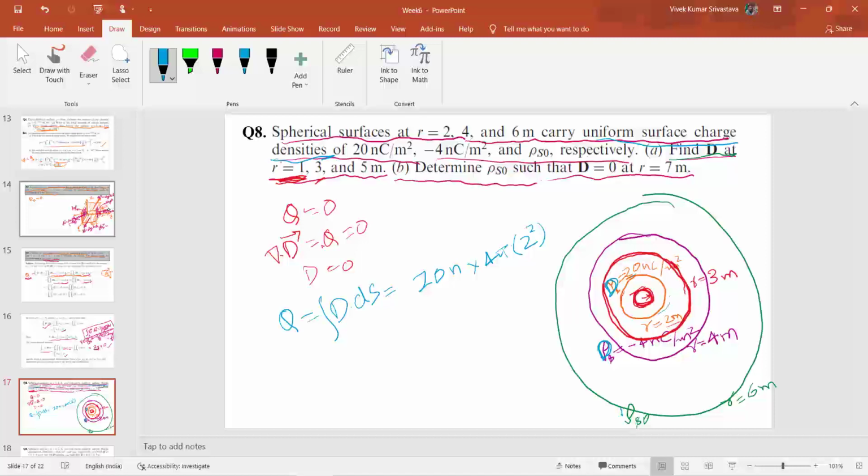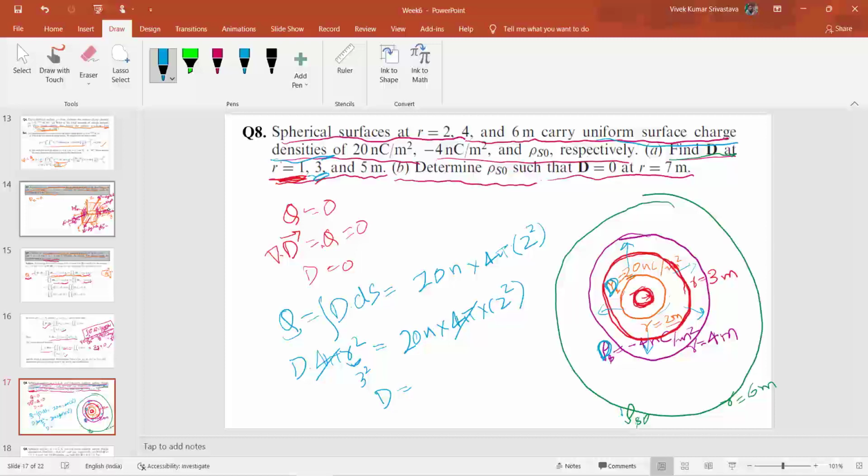So the flux, or say D, that is emanated through this r equals 3 meter surface, is given as D into 4 pi r square, which is equal to the charge enclosed inside this. So this will be equal to 20 nano into 4 pi into 2 square. Okay, so 4 pi will cancel out here, and r you can put here as 3 square. So that's how you can calculate how much flux will emanate through this r equals 3 meter radius.